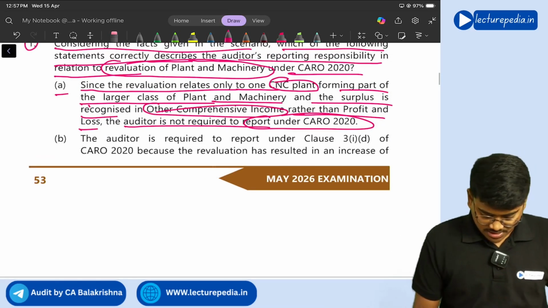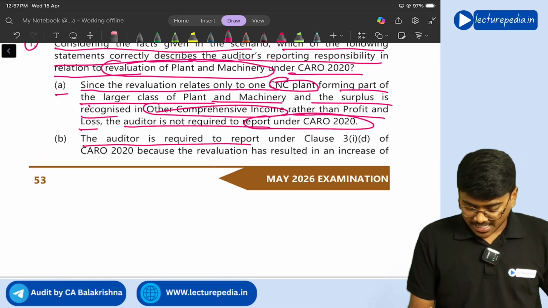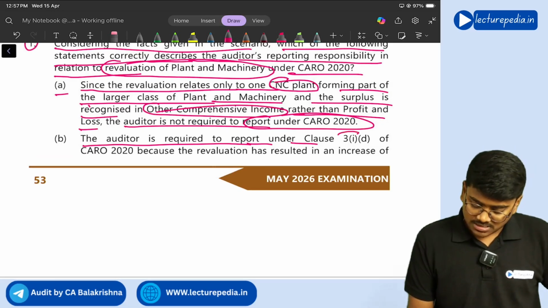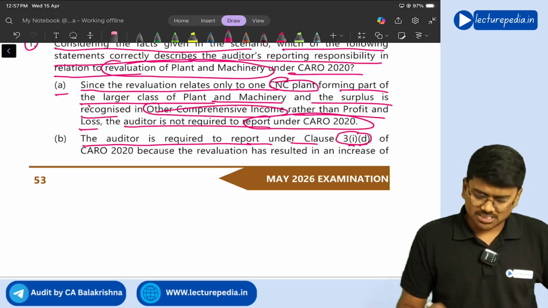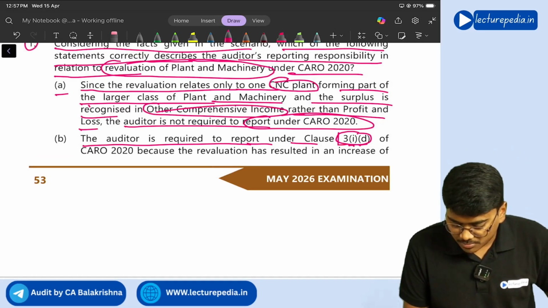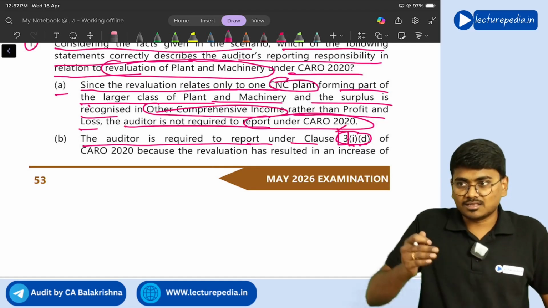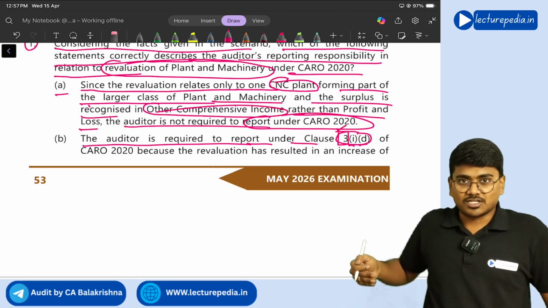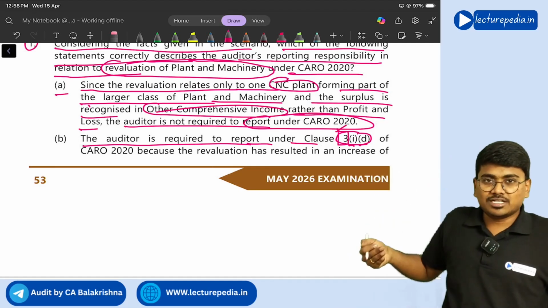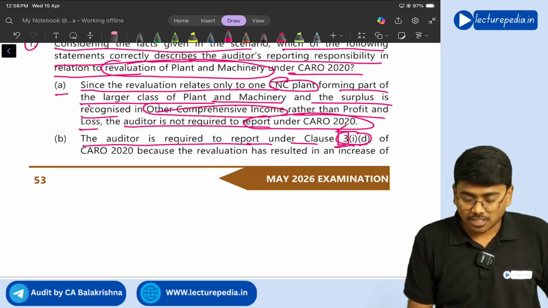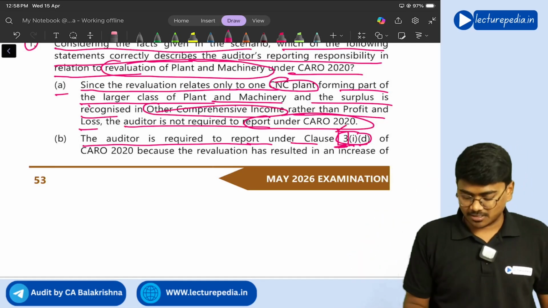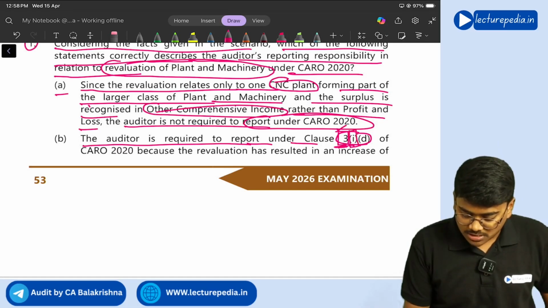What does option B say? The auditor is required to report under clause 3, clause 1 subclause D. Here, clause 3 doesn't mean CARO clause 3. The complete clauses that we discuss in CARO are given under clause 3, so that is the actual clause number.